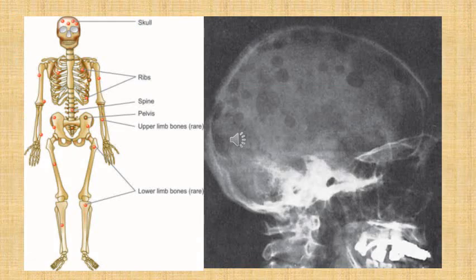This slide shows the various bones which are commonly affected by multiple myeloma on the left, which are skull bones, ribs, spine and pelvis, while upper limb bones and lower limb bones are rarely involved. On the right side we have an X-ray skull, and we can see these radiolucent punched out lesions. These are the osteolytic lesions of multiple myeloma.